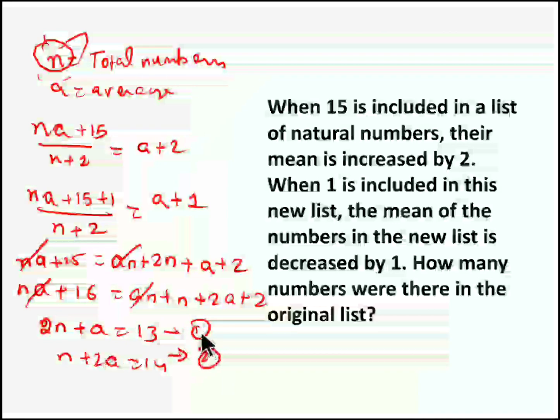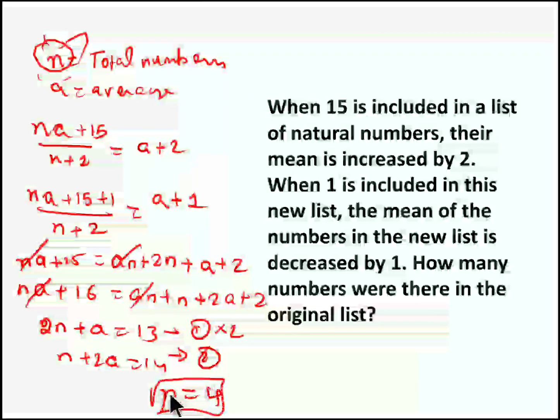So when you multiply equation number 1 with 2, you will get the value of n. So the value of n is nothing but 4. So n is 4, which is the total number of numbers in the original list. So this becomes our answer. Hope you understood the problem, right? The only thing we did is write the expression in equation format. That's it. When you rewrite it, you will get the answer easily.